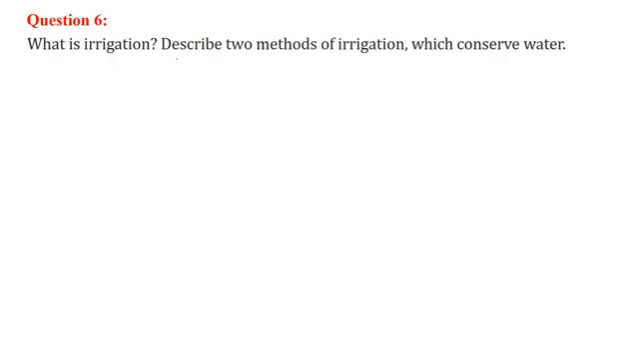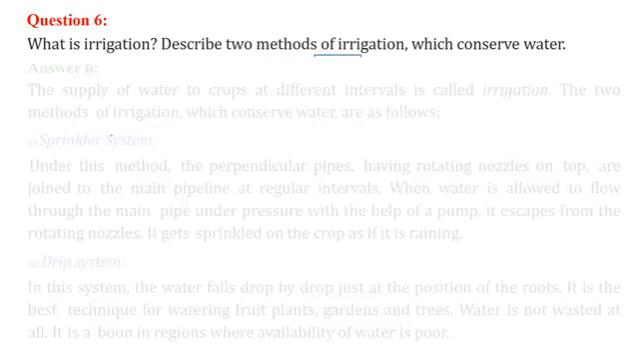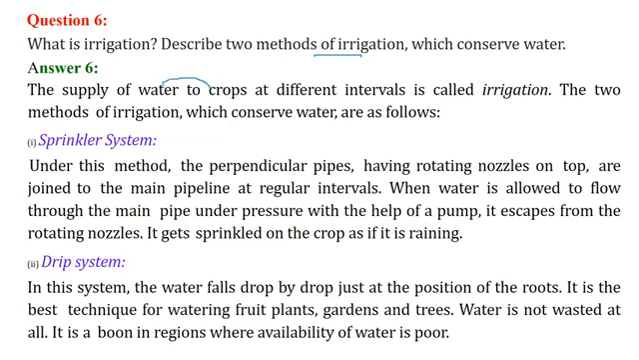What is irrigation? For any existence, water and air are the basic needs. Describe two irrigation methods and which conserve water. The supply of water to crops at different intervals is called irrigation. There are two methods along with conservation of water.